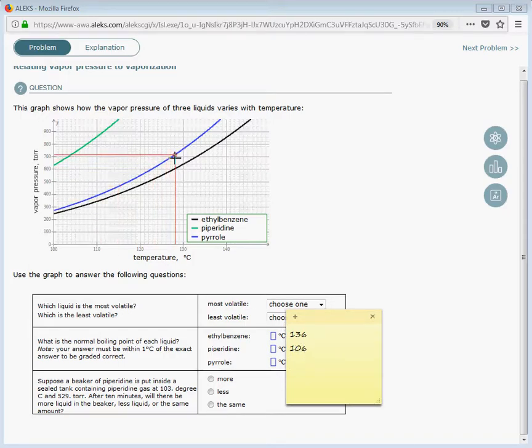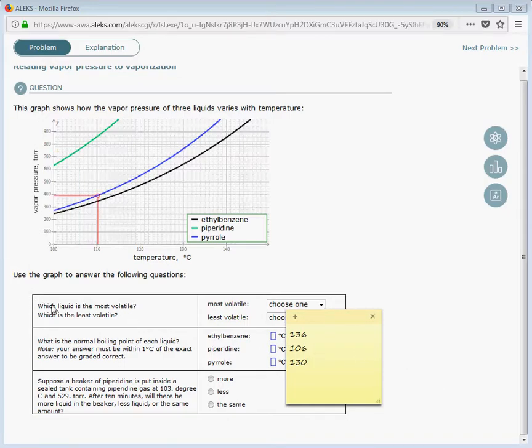Finally, we go to the blue line, which is pyrrole. We go to 760 torr. We come down to the temperature axis, and it's very close to 130. So it's a little above 129 and a little less than 130. So I'm just going to put it as 130 as the closest number when you come down. And I apologize, this line is kind of jumping around. It's hard to show it down without it moving. So this is how we determine the boiling points.